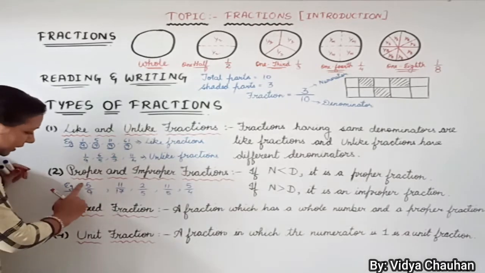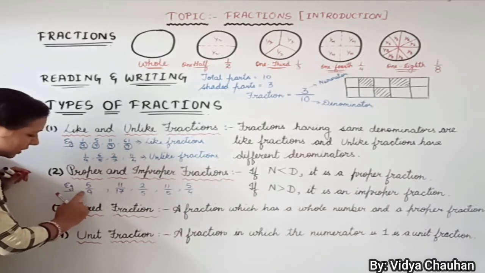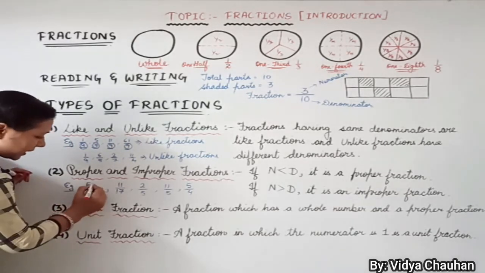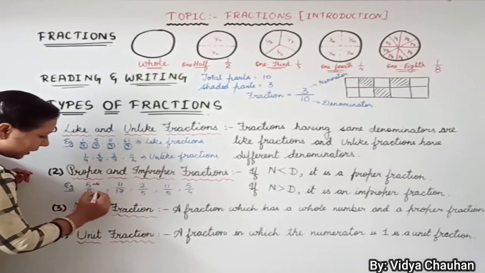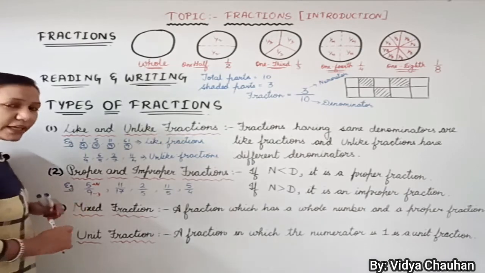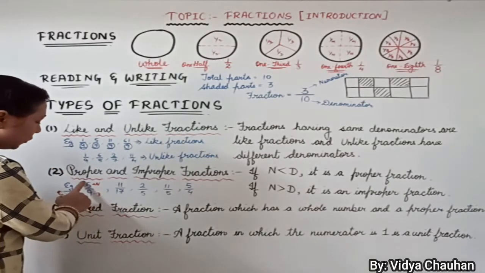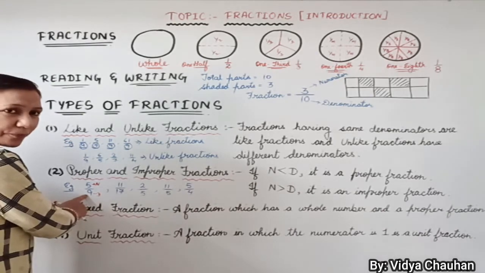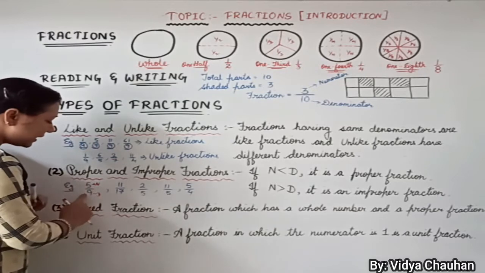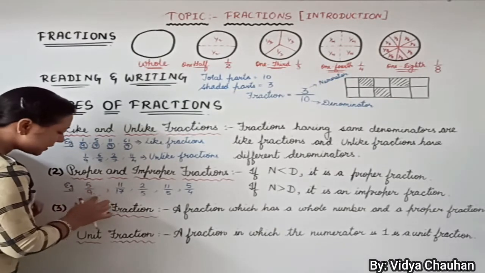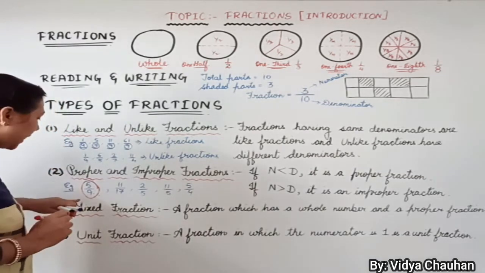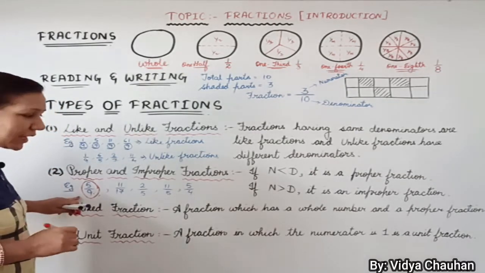So very first, if we check out the first fraction, 5 upon 9, here we can say that this is our numerator and this is the denominator. Numerator is 5 and denominator is 9. As you can see that numerator is less than denominator. Numerator is 5 and 5 is less than 9. So numerator is less than denominator. That means 5 upon 9 is a proper fraction. So that's why I circled it, that it is a proper fraction.